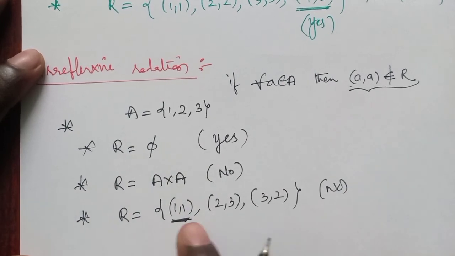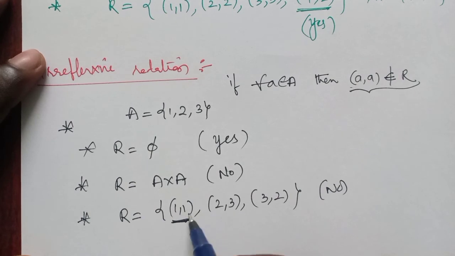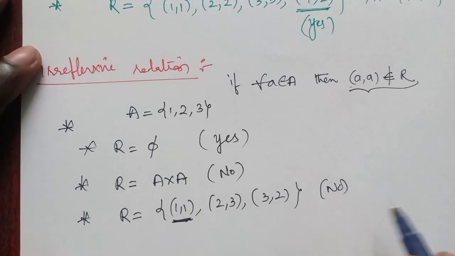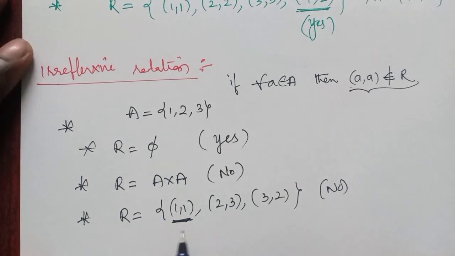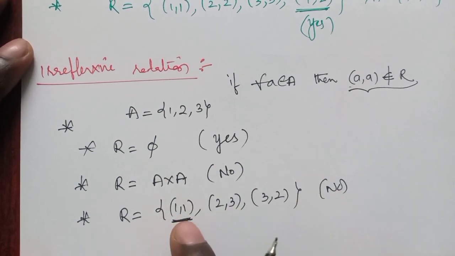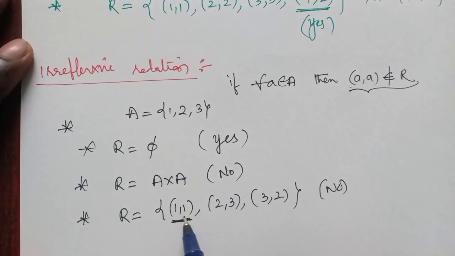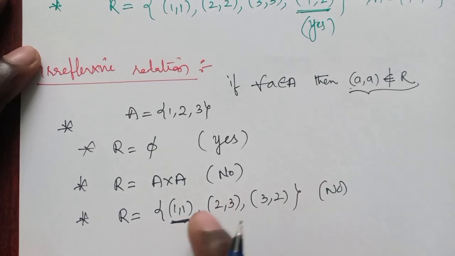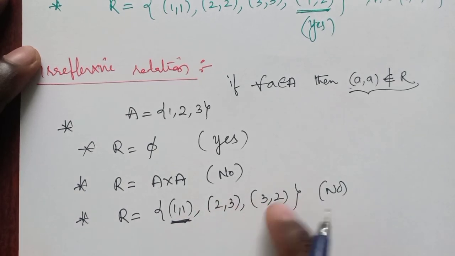For irreflexive, no diagonal element should be present in this relation, but here we have (1, 1). And it is not reflexive either, because for reflexive all diagonal elements must be present, but here there is only one diagonal element. Hence it is not a reflexive relation, and since (1, 1) is present, it is not an irreflexive relation. So it is neither reflexive nor irreflexive.